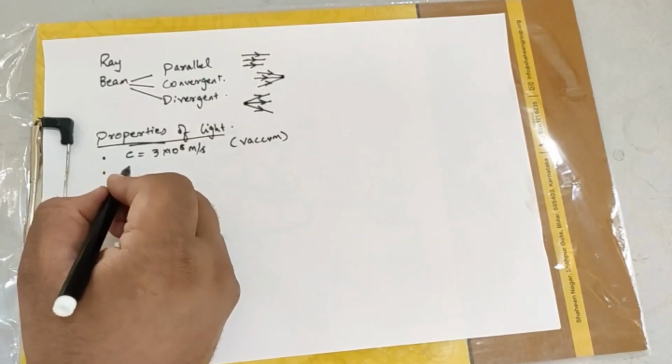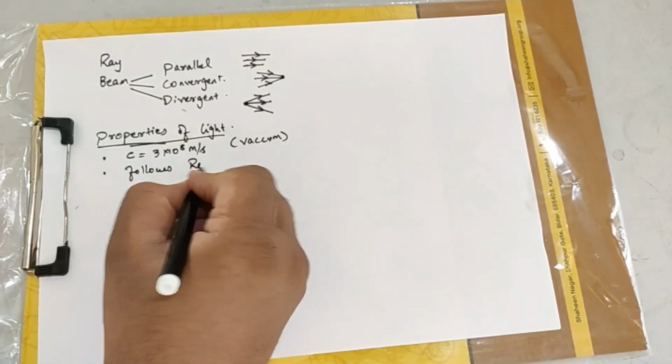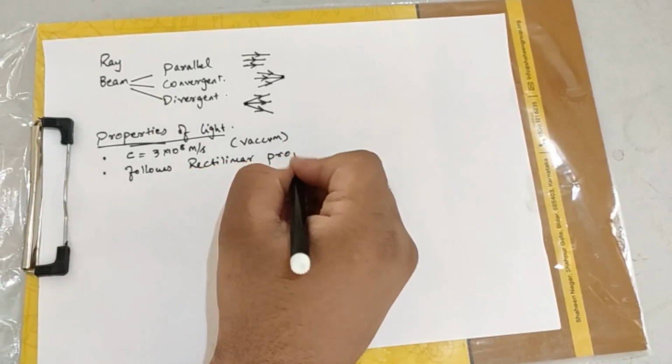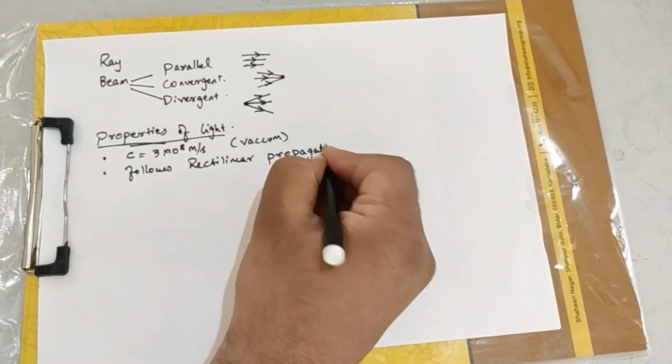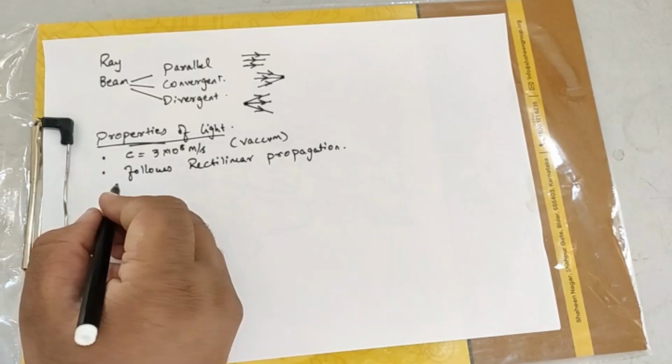The other thing we learned is that light follows rectilinear propagation, meaning it always travels along a straight path.